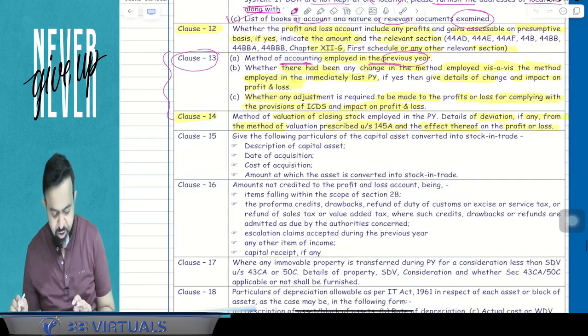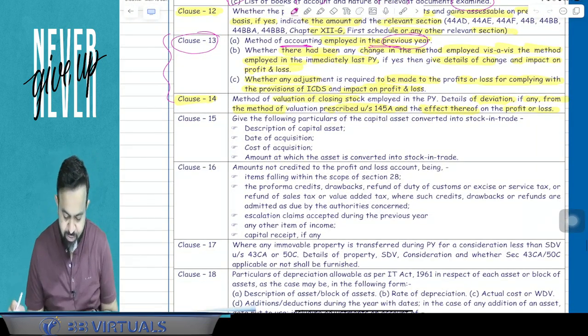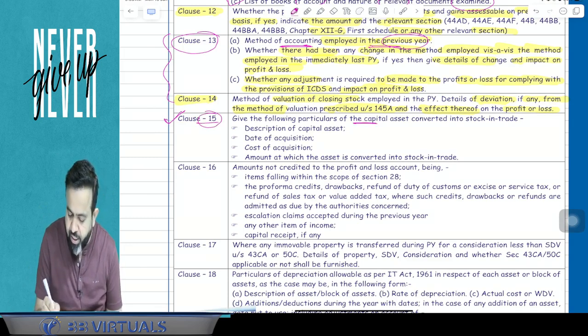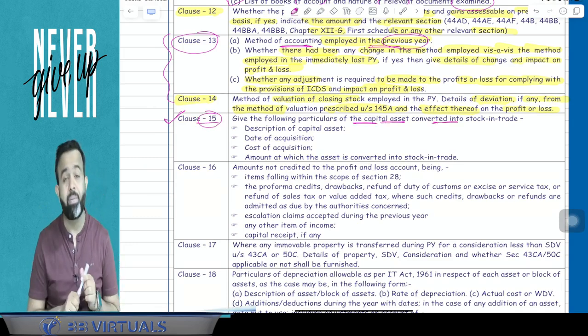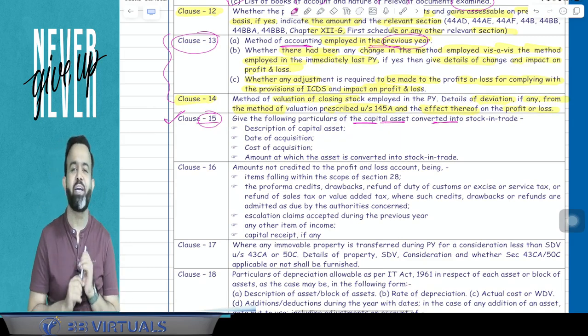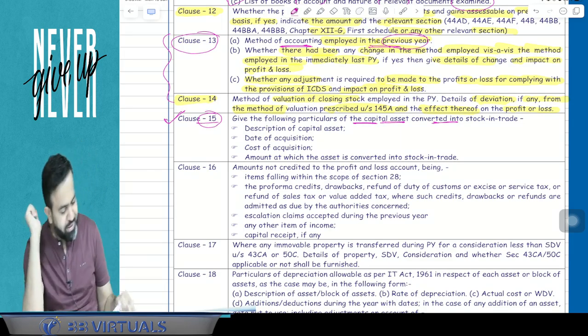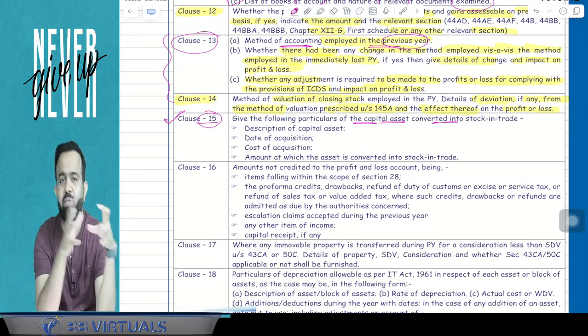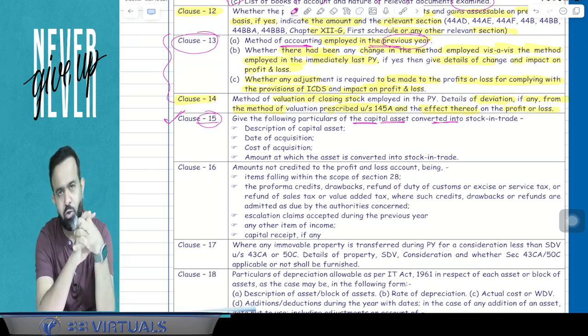Now the next part is clause number 15. Clause number 15 is a very simple clause. Clause number 15 is related to whether, in the current year, any capital asset has been converted into stock in trade or not. If you remember, in capital gains we have discussed the conversion of a capital asset into stock in trade.